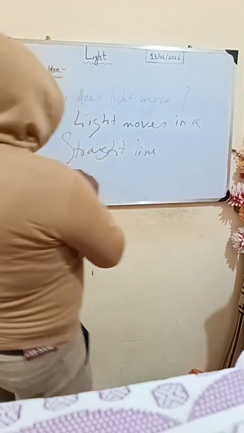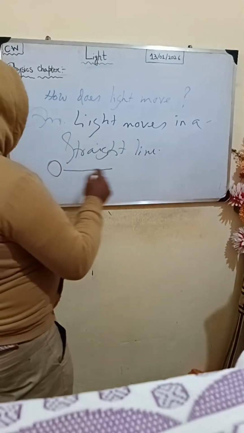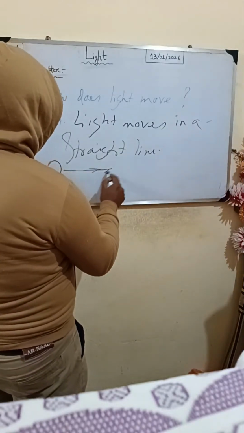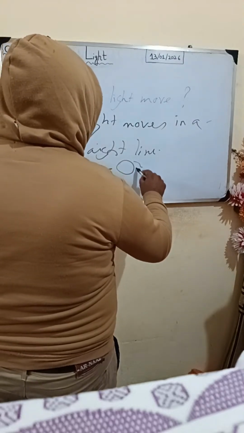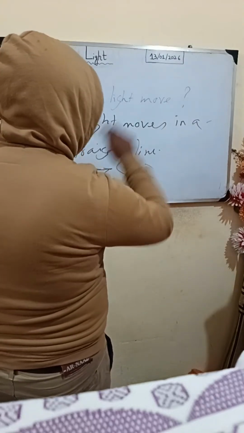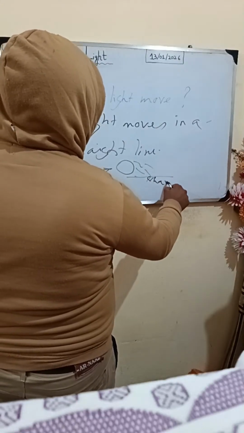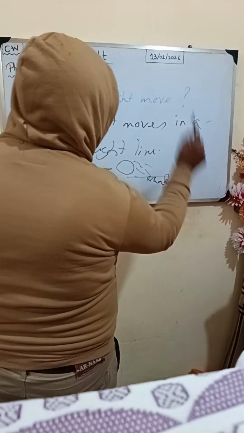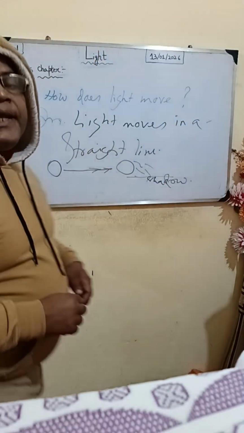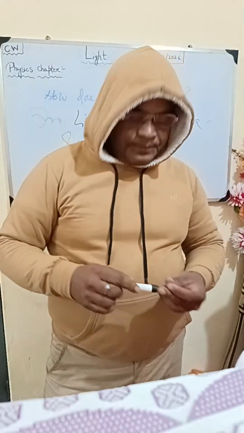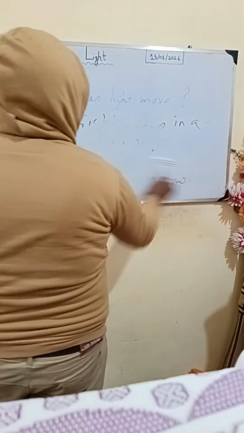Suppose the light is coming from this direction and reaching this, and suddenly there is an object. Then on the other side of the object, there will be a shadow, because of the obstruction of light. Understood? Very good.